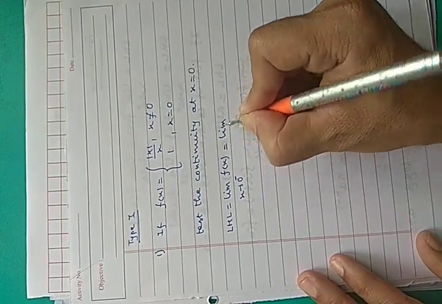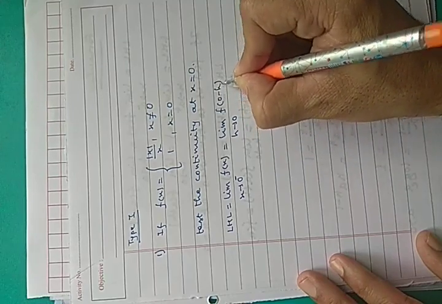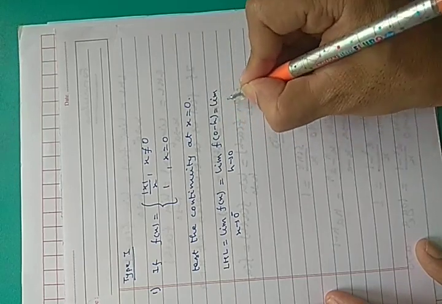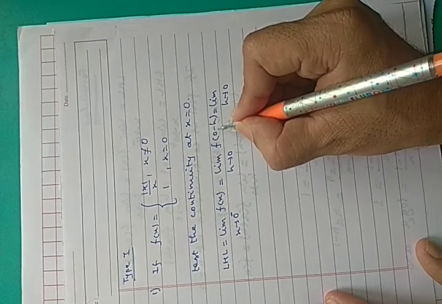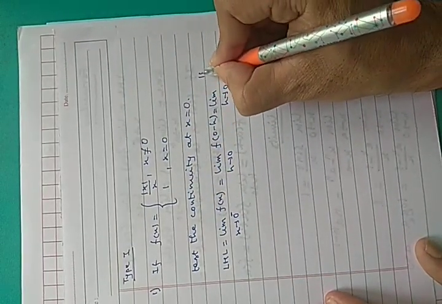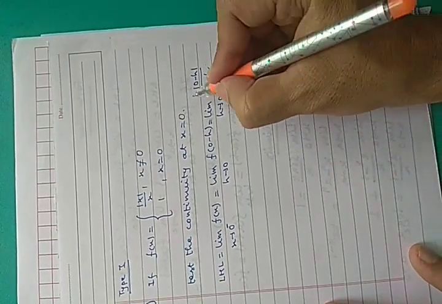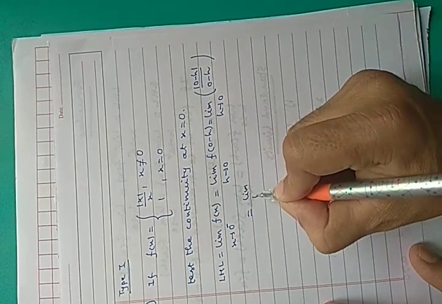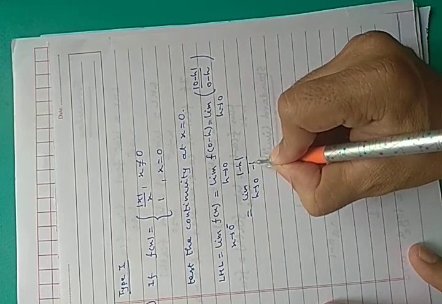So this is the same as limit h approaches 0 f(0 minus h). 0 minus h is different from 0, so you have to apply this formula. So it is mod of (0 minus h) upon (0 minus h). So this is limit h tends to 0 mod of minus h upon minus h.